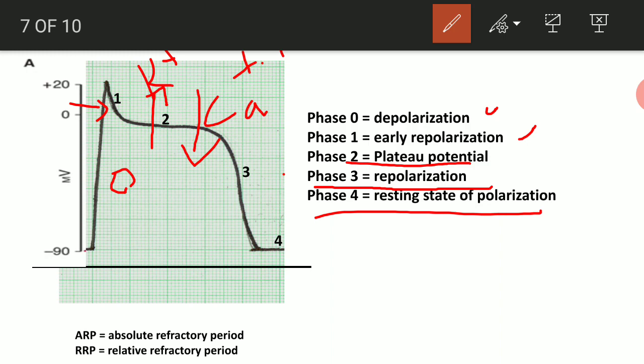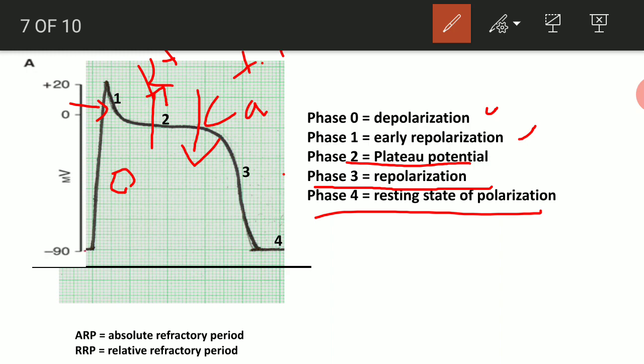So there are 4 phases. Phase 0, depolarization, opening of the sodium channel. Phase 1, closing of the sodium channel, early repolarization. Phase 2, opening of the voltage gated potassium channel and opening of the voltage gated calcium channel, plateau potential. Phase 3, repolarization, opening of the voltage gated potassium channel and closing of the voltage gated calcium channel. Phase 4, resting state of polarization, normalization.